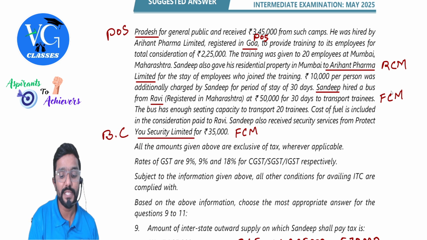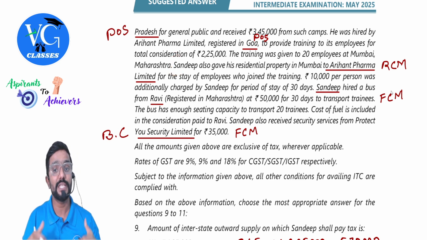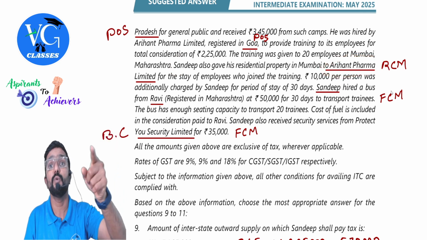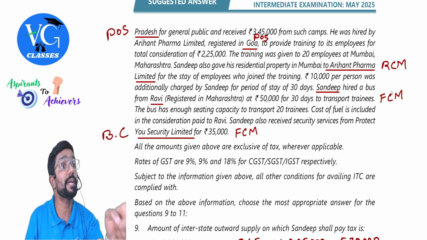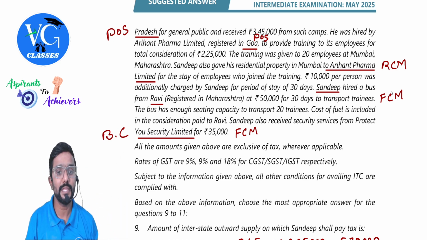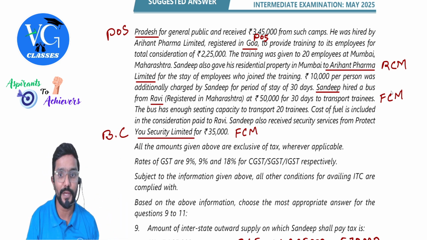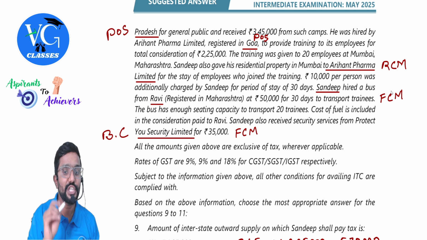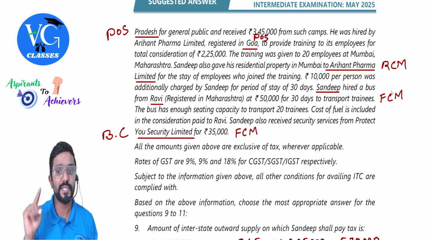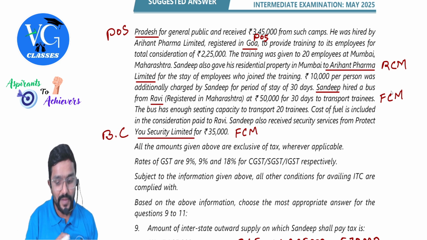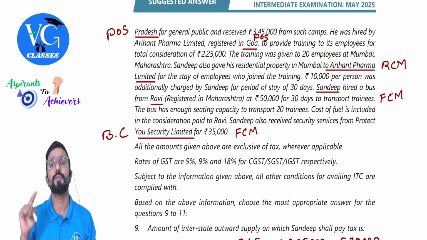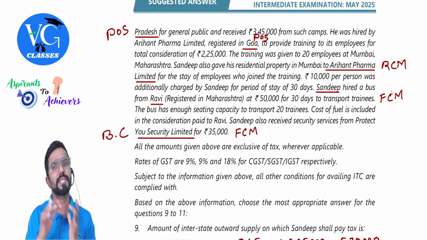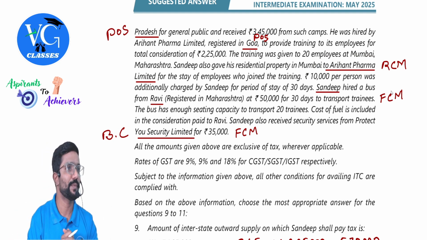Next, what is he doing? Sandeep is letting out his residential property to whom? To the employees of Ariant Pharma Limited. So who is the recipient here? Not the employees. Ariant Pharma Limited, for the stay of employees who joined the training. 10,000 per person was additionally charged by Sandeep for a period of stay of 30 days. Guys, here we have to consider that the recipient is Ariant Pharma Limited. Clear? For each employee he is charging around 10,000, which is considered to be paid by the company.